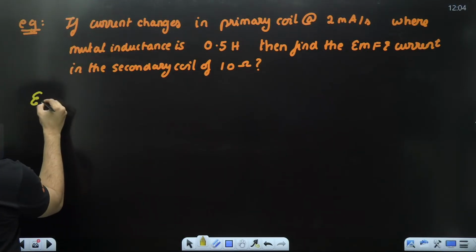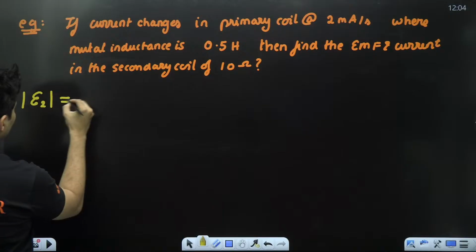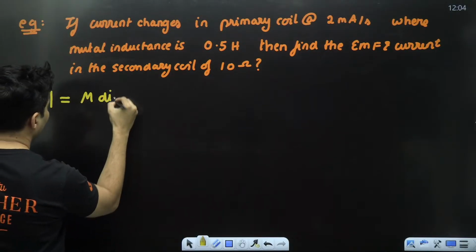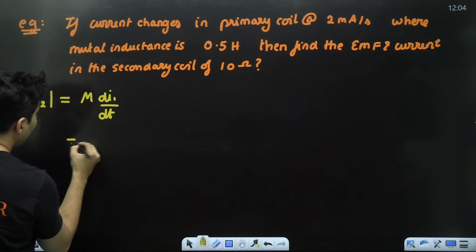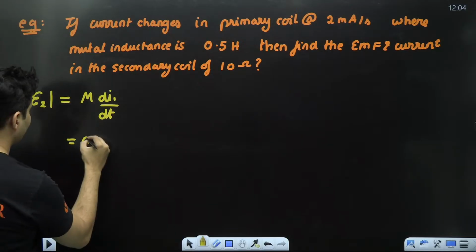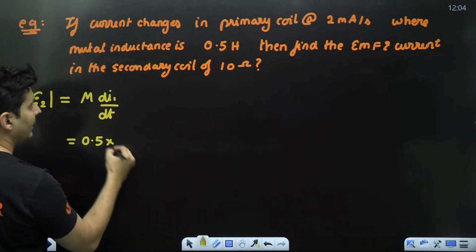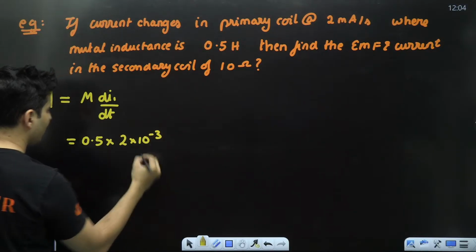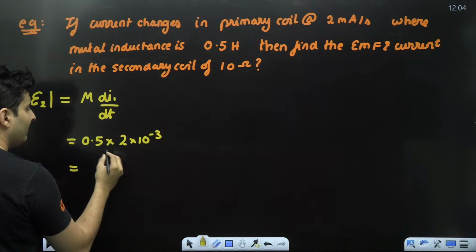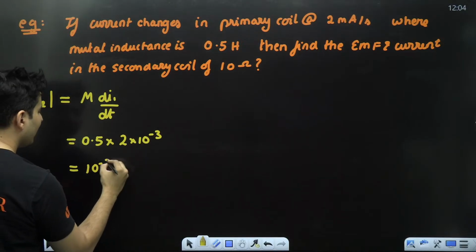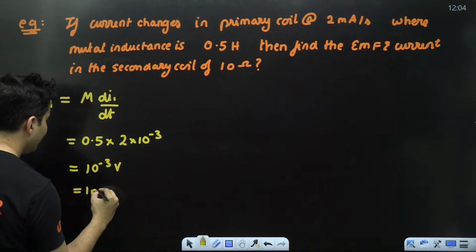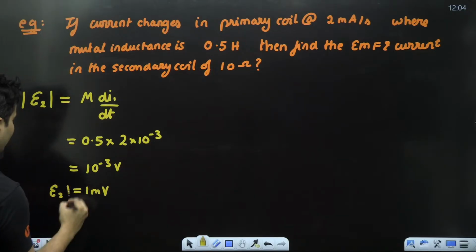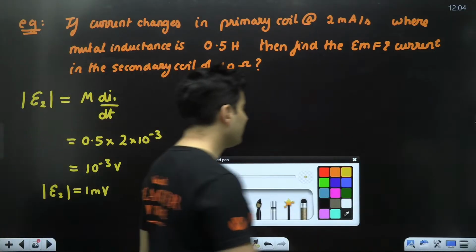So the magnitude of the EMF produced will be M times di by dt. Mutual inductance clearly given as 0.5. Rate of change of current 2 milli, so 2 into 10 to the power minus 3 amperes per second. 2 into 0.5 is just 1. So 10 to the power minus 3 volts, or basically 1 millivolt, is the magnitude of the EMF which is being generated.